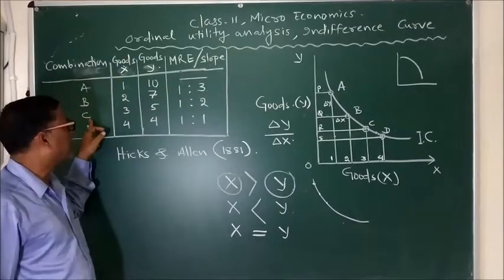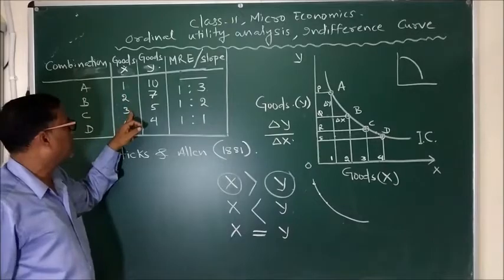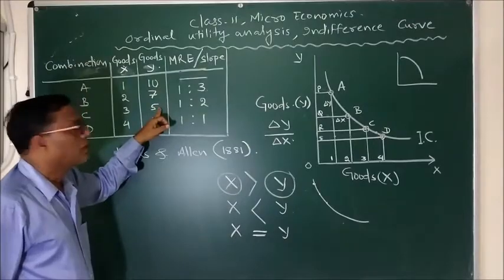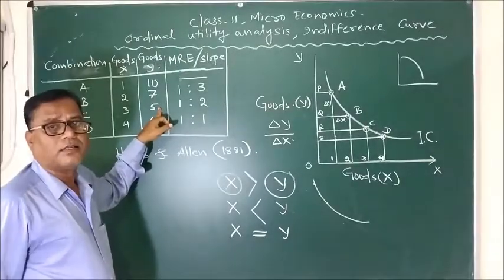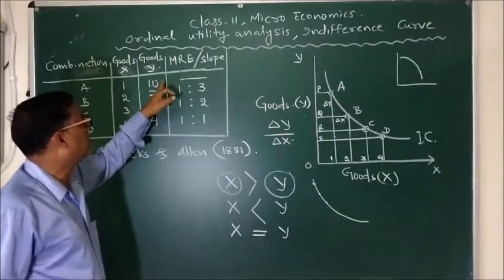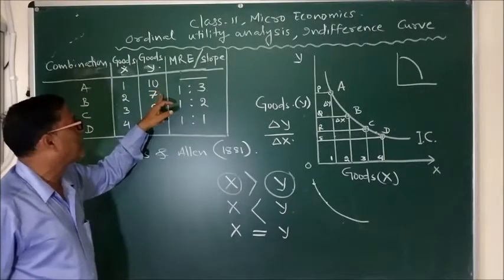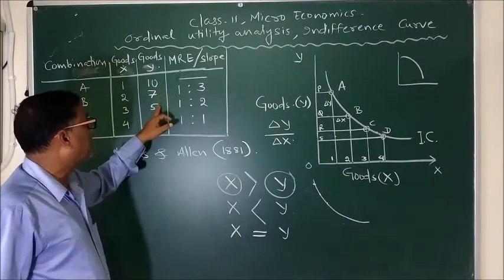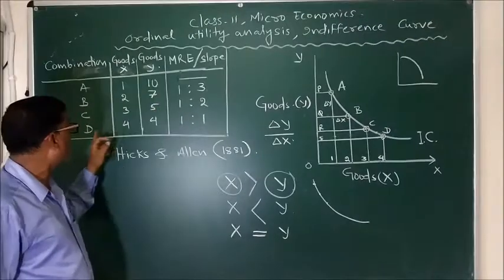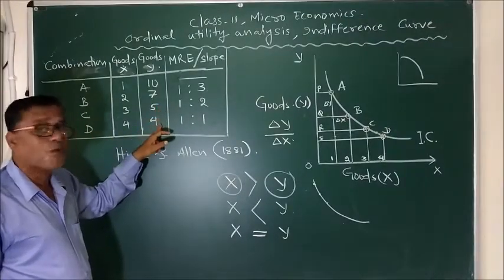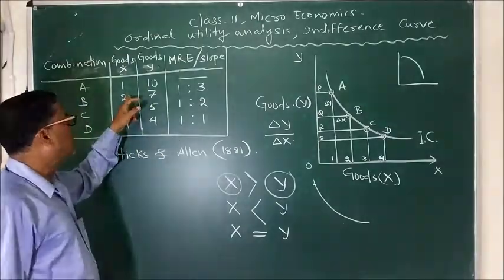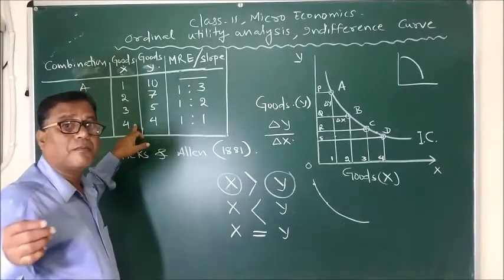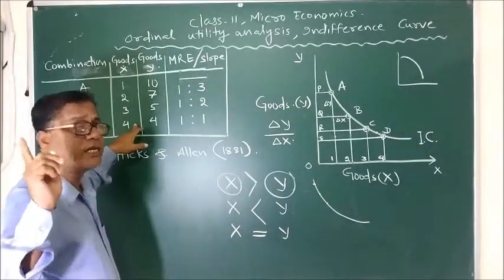In the third combination C, our consumer increased once again the consumption of x by 1 unit, and he has to reduce 2 units of y. He sacrificed 2 units of y. So see here, in the first change of combination, our consumer reduced 3 units of Y. Now he is reducing 2 units of Y, and from here to D, the consumer is reducing 1 unit of Y, for what? To gain 1 additional unit of X. Here, the amount of X is increasing by only 1 unit at a time.